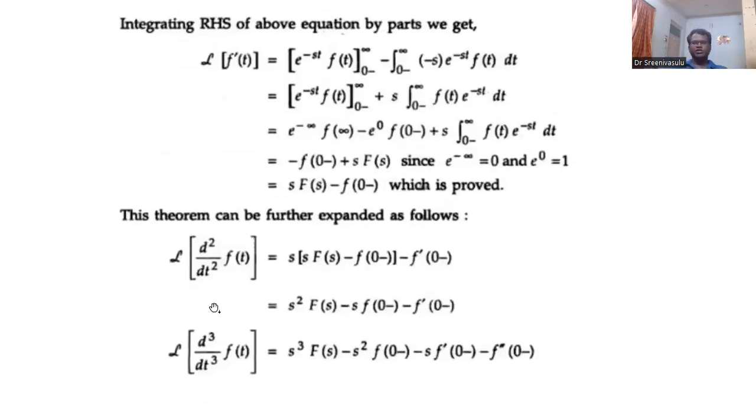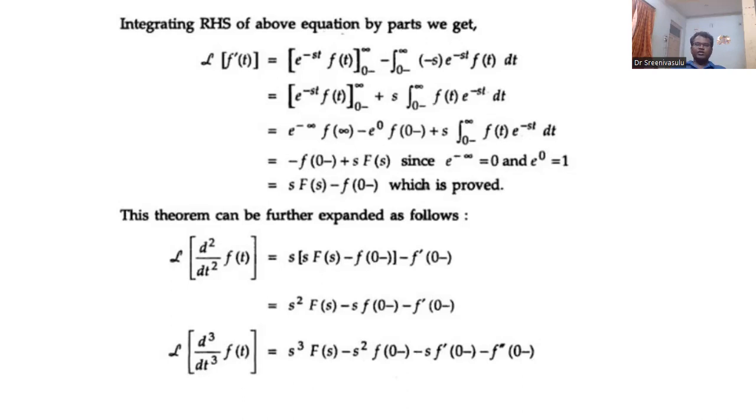So this f dash of t is d by dt of f of t. Actually, yes. And then you write the formula, Laplace transform of f of t. The Laplace transform of f of t is integral 0 to infinity f of t into e power minus st. And then you mark it as equation 1.